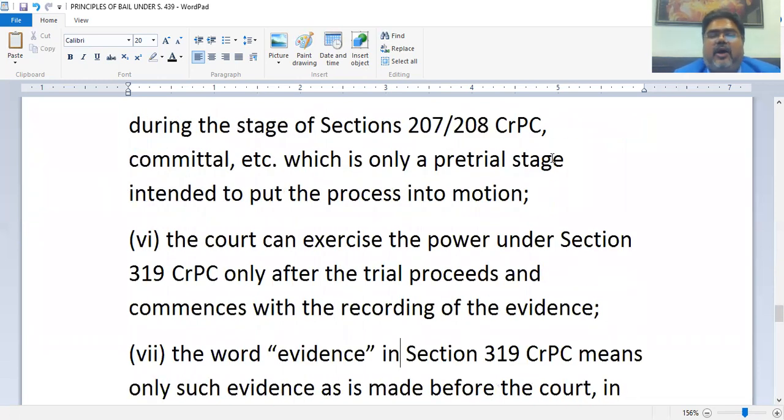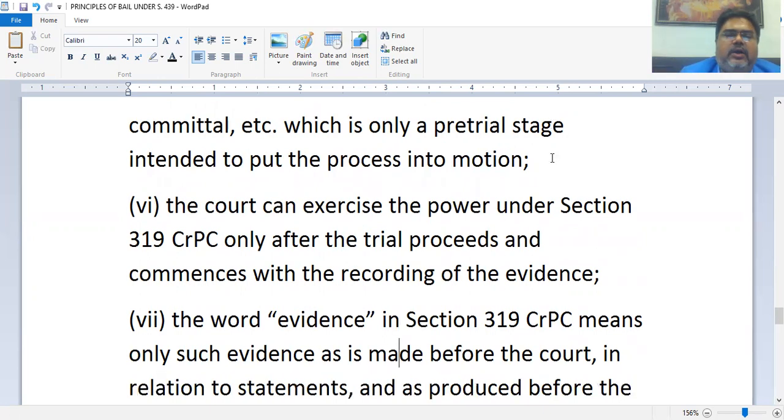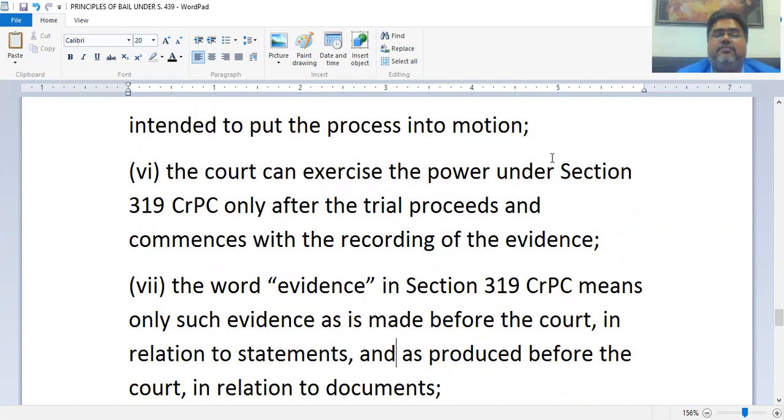The court can exercise the power under 319 CrPC only after the trial proceeds and commences with the recording of the evidence. As soon as the recording of the evidence begins, the judge gets empowered, right? And he can exercise this power at any stage. So even at the stage of examination in chief, even when the examination in chief has not been completed, or has been completed, some witnesses have been examined, some witnesses are yet to be examined, even at that stage. The word evidence in section 319 CrPC means only such evidence as is made before the court.